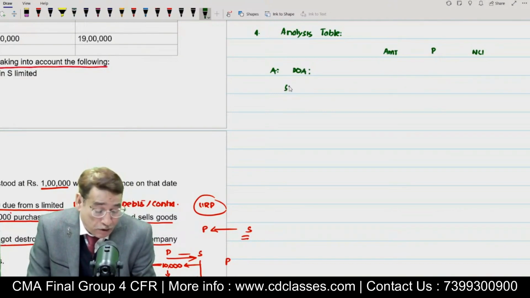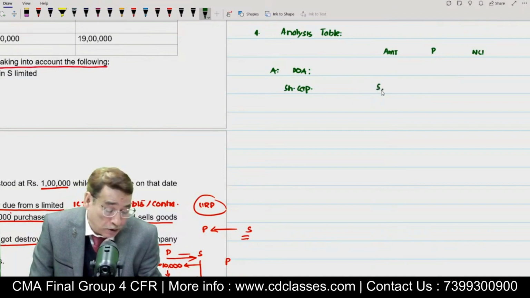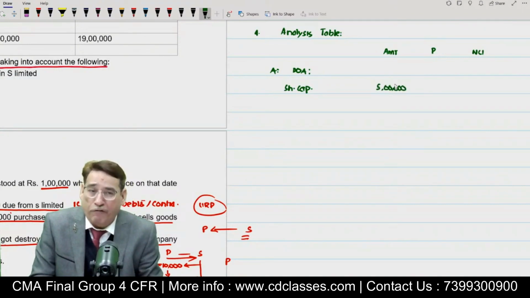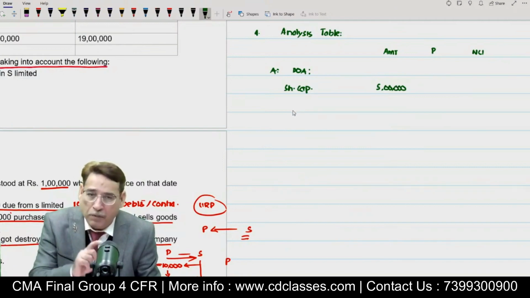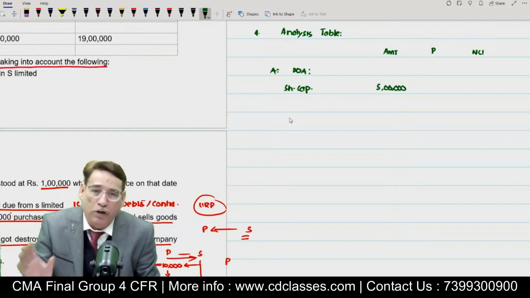So first of all, I'm going to write here share capital. Now you let me know. First of all, logically, I should not ask you this particular question, 5 lakh. Although in the balance sheet, share capital is given at 5 lakh, in spite of that, we shall always presume that share capital in the beginning of the year must be equal to 5 lakh.